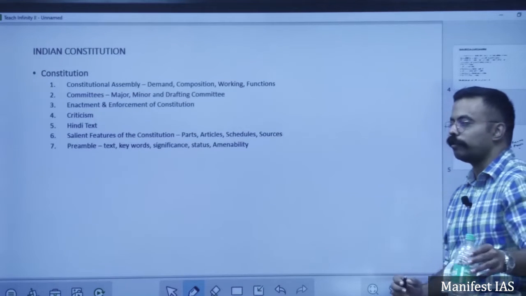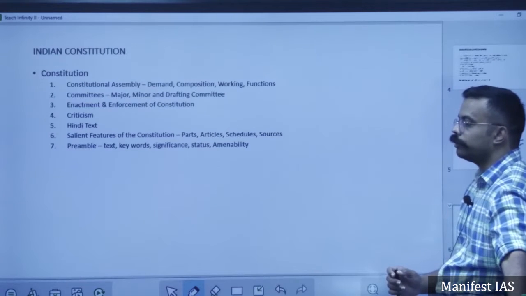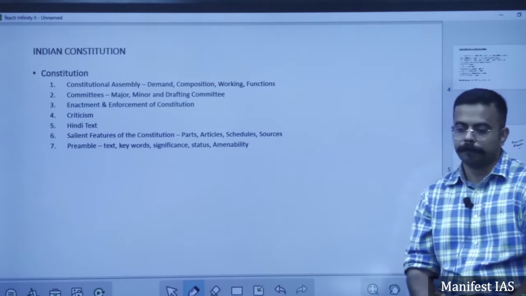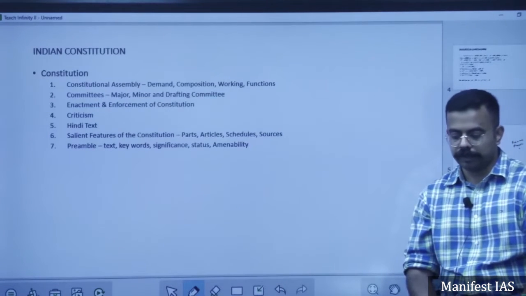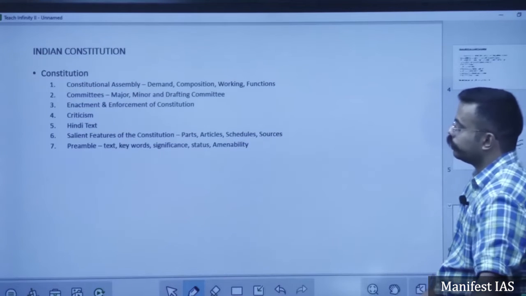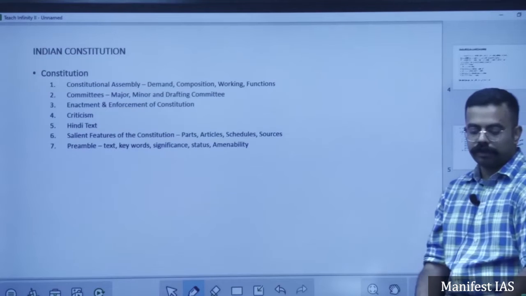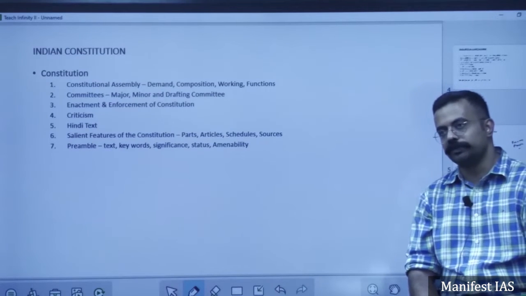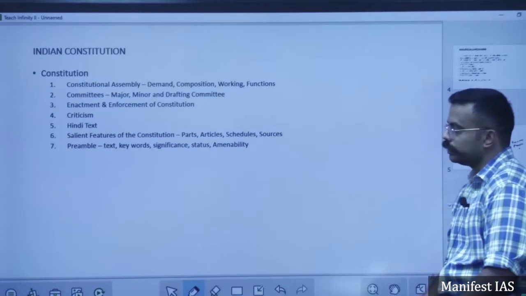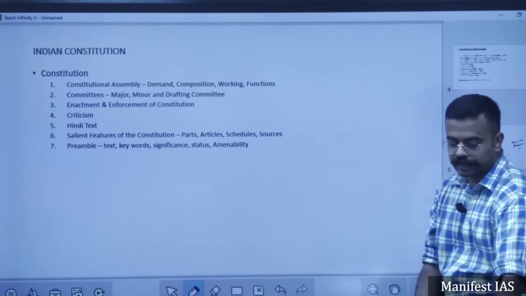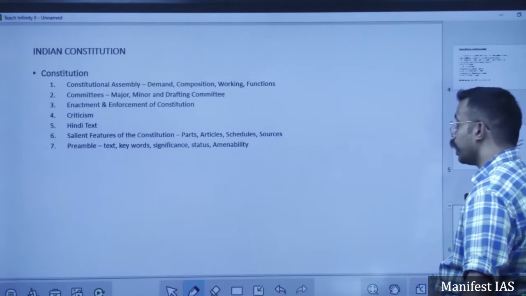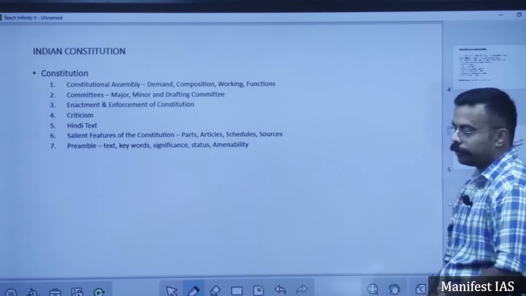That is separation of powers, checks and balances is there. We have a provision of integrated and independent judiciary. We have fundamental rights, DPSPs, fundamental duties, which I am going to cover in further classes in detail. We have a secular state, which is already there in our preamble.